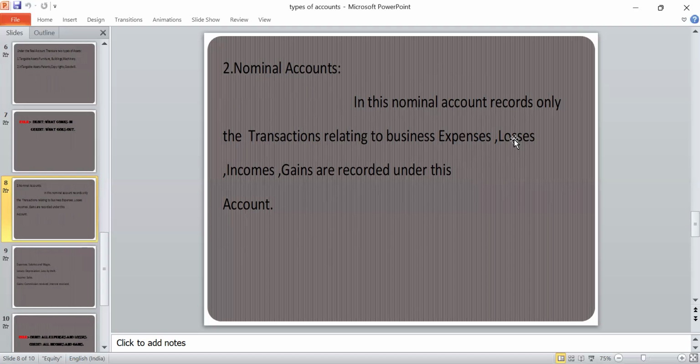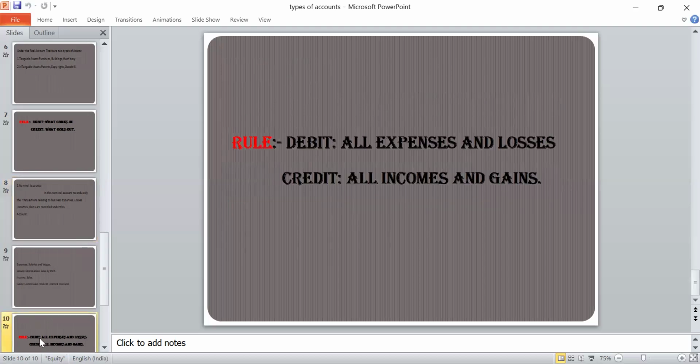Business expenses, losses, incomes, and gains. So the rule for nominal account is debit all expenses and losses, credit all incomes and gains.